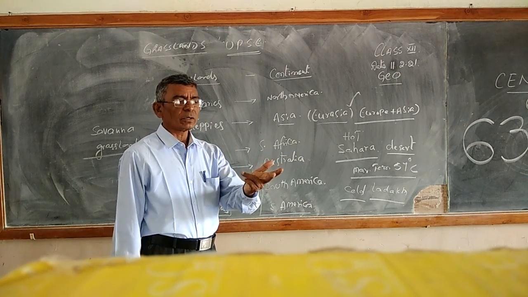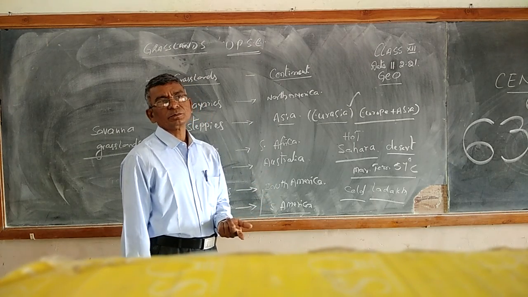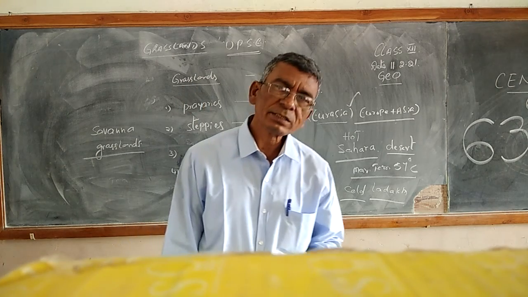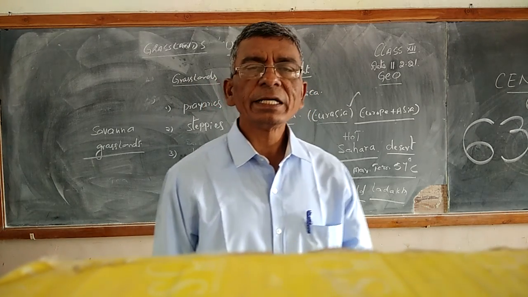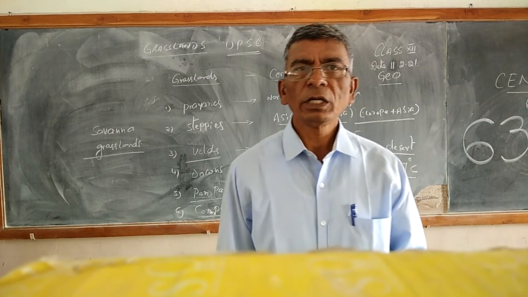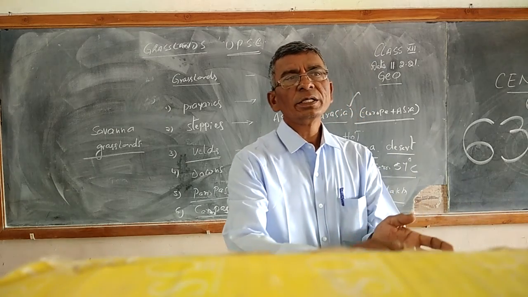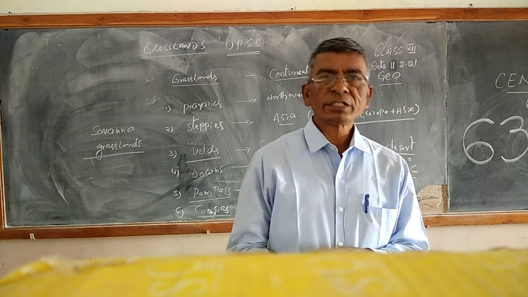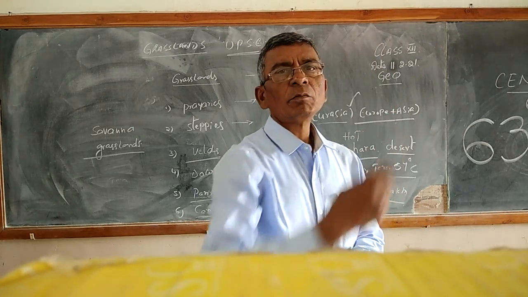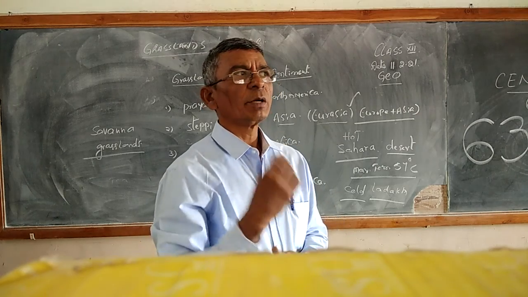Sahara Desert, Patagonia Desert, Australian Desert, and the Mongolian Desert. Where is the Mongolian Desert? It is located in Mongolia. What is the capital of Mongolia? Ulaanbaatar. Mongolia is an Asian country, beyond China.